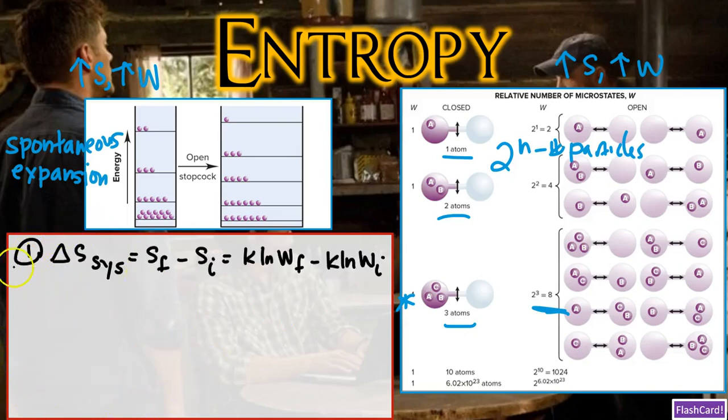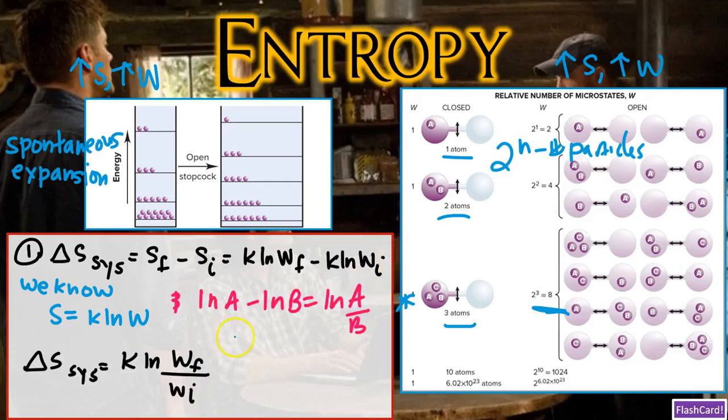First, we have our delta S of the system. Now, delta S of the system is going to equal entropy final minus entropy initial. We know the Boltzmann equation, so S is equal to K natural log of W. So we can plug in K natural log of W final and K natural log of W initial for our S values here. So therefore, our delta S of the system is equal to K natural log of W final minus K natural log of W initial.